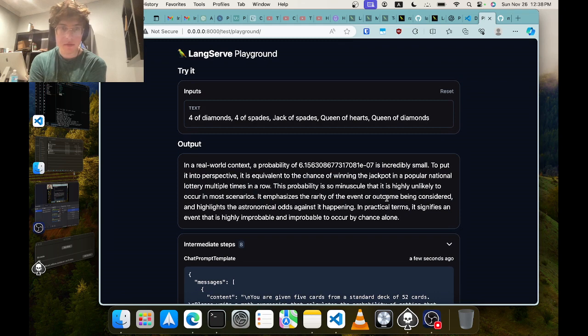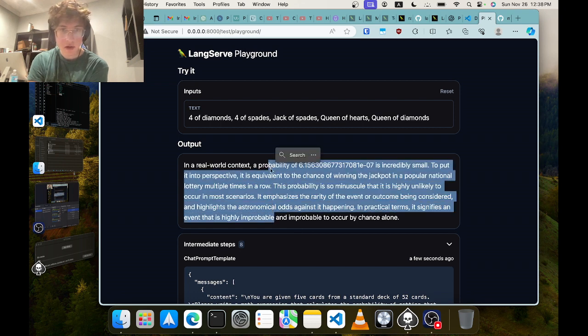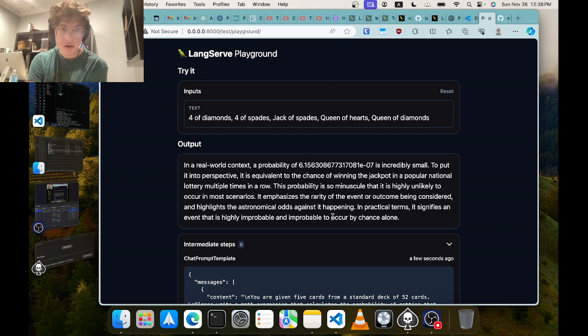So that needs to be fixed. It's kind of weird how that happened. I also didn't quite like the paragraph that it generated because, of course, the probability is really small, but I really wanted to see a real world scenario, some measure of something that we can understand, like the number of grains of sand, the number of years that we live, or the number of seconds we go through. That would also have been a good thing to have.